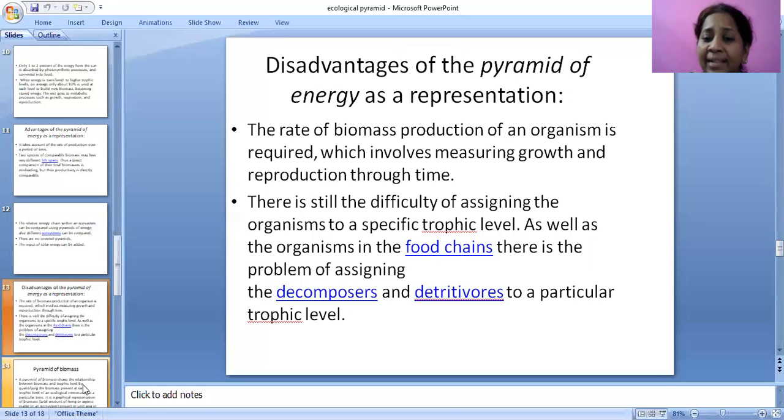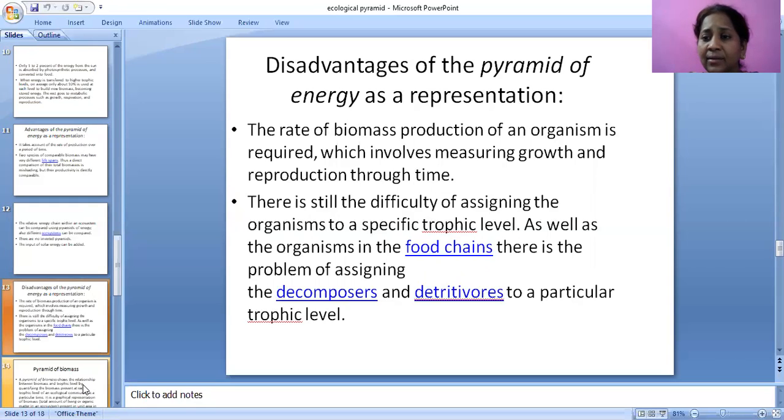There is still the difficulty of assigning the organisms to a specific trophic level. As well as the organisms in the food chains, there is the problem of assigning the decomposers and the detritivores to a particular trophic level.